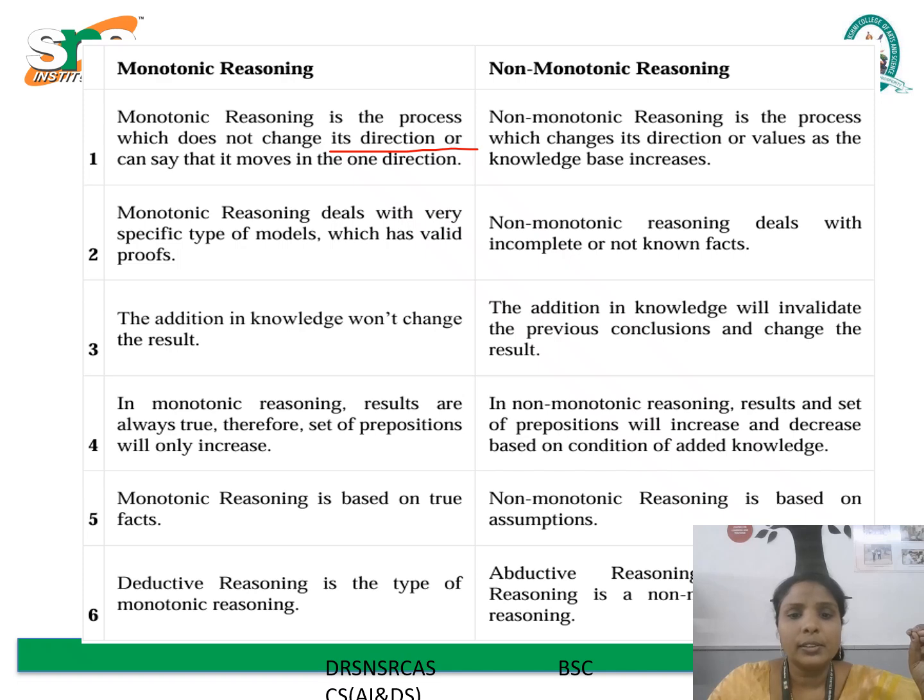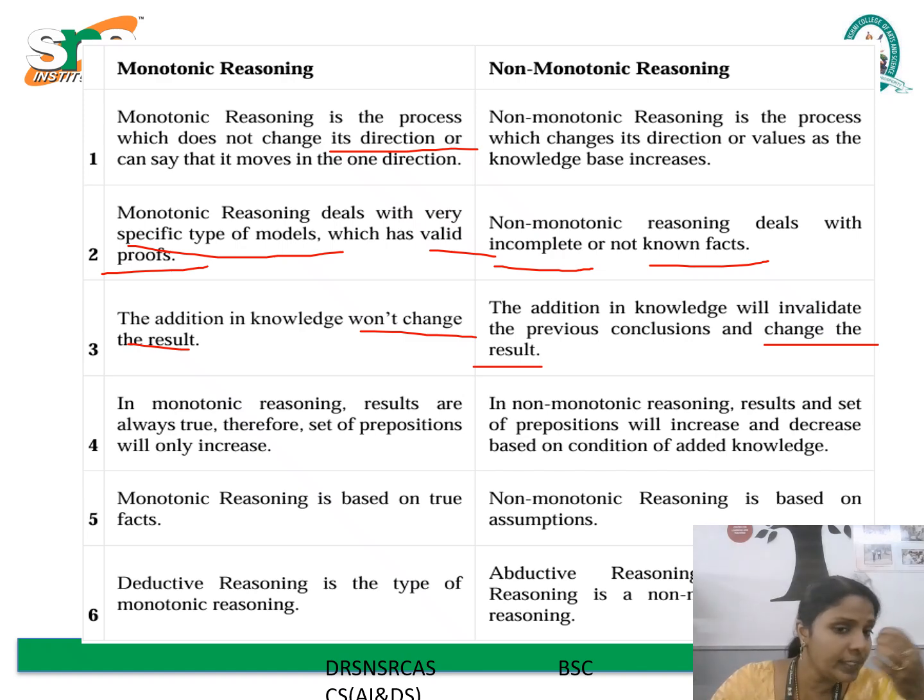Monotonic reasoning won't change the result, while non-monotonic reasoning can change the result. Monotonic deals with a very specific type of model that has a valid proof. Non-monotonic deals with incomplete results and unknown facts. In monotonic reasoning, results are always true, therefore the set of propositions will only increase.